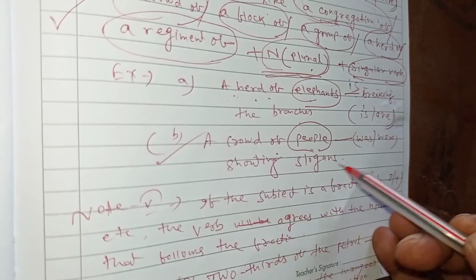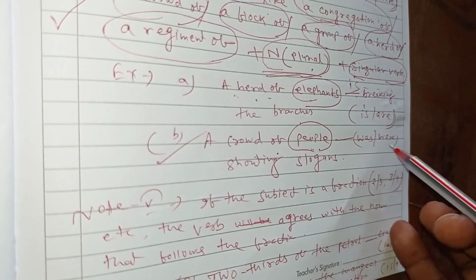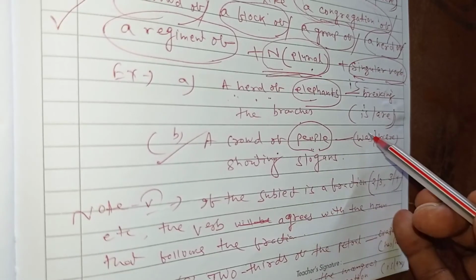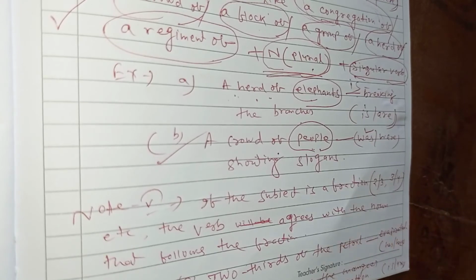A crowd of people dash shouting slogans. Was or were, which will be correct here? Was. A singular verb must follow. Other things,